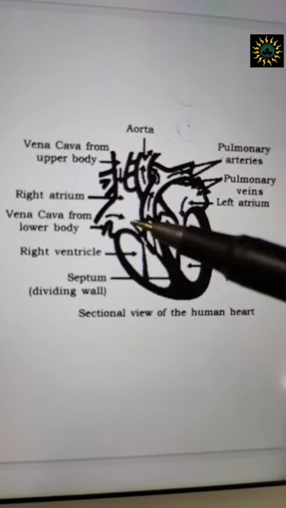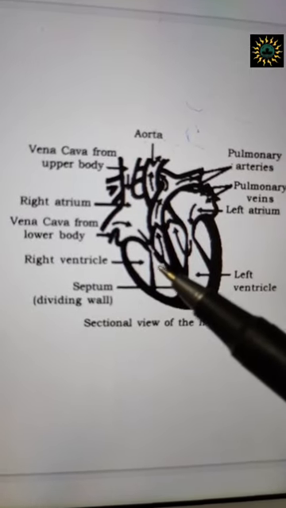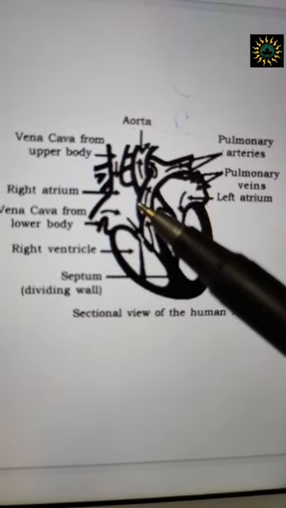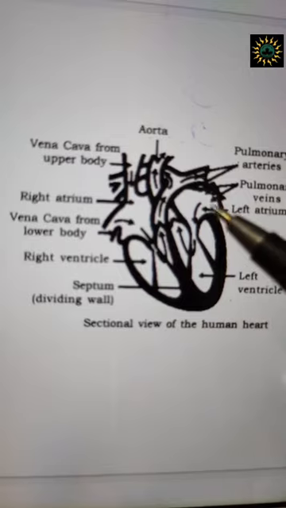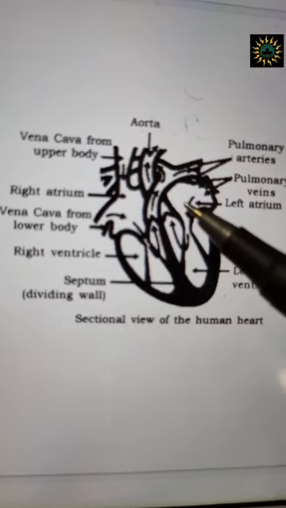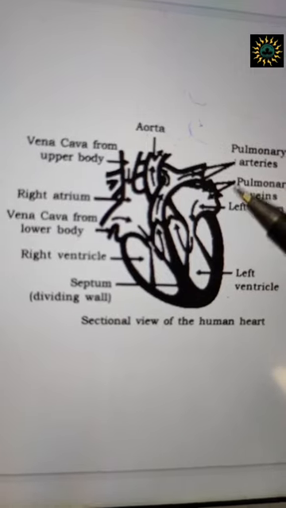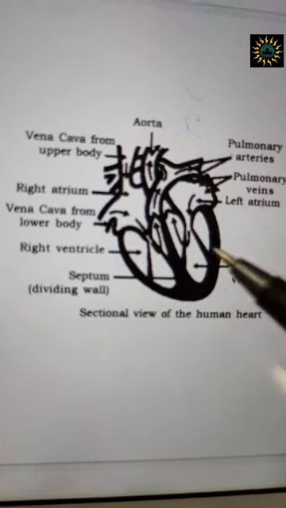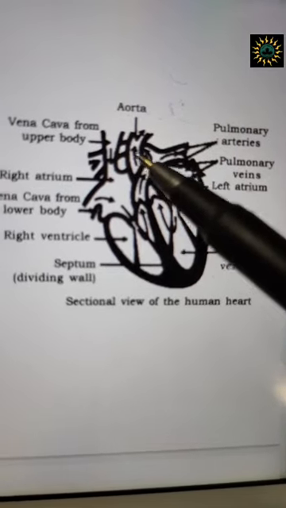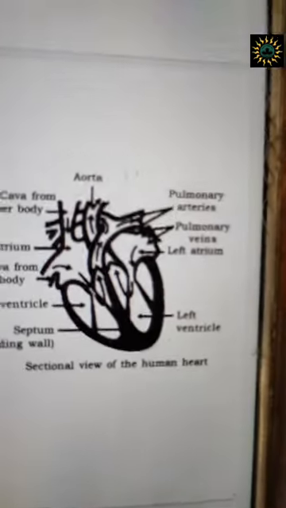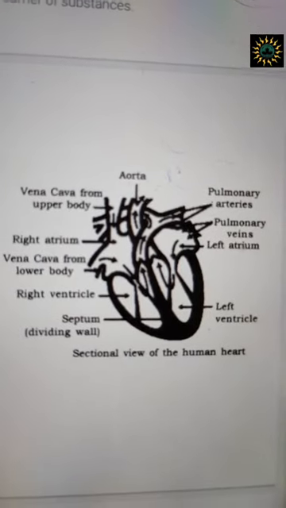And then you see in the right ventricle, from the right ventricle you see this opening, and it is actually the pulmonary artery that is going out. Now you come to the left atria. In the left atria, it is the pulmonary vein, as you can see, that's coming in, and then it comes to the left ventricle. From here the aorta is going out. Now these are the names of the blood vessels that are there in the body.